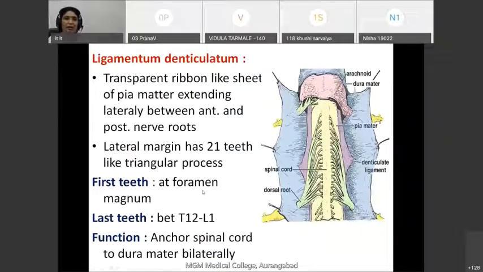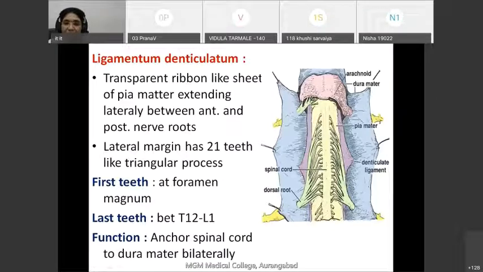The third and the most important modification of pia mater is the ligamentum denticulatum, also known as the denticulate ligament. What is the denticulate ligament? These are transparent ribbon-like sheets. Here you can see this violet color. These sheets are present bilaterally on either side of the spinal cord. Now, these sheets become conical and run between the two roots of the spinal nerve.